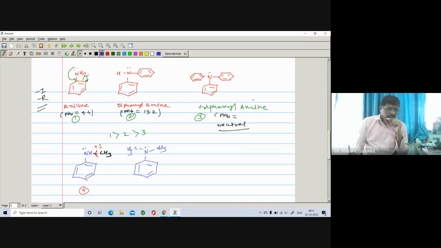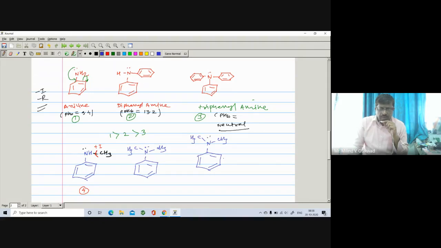of this compound, and suppose if you compare it with that of, here is a nitrogen, here is a CH3, here is a CH3.